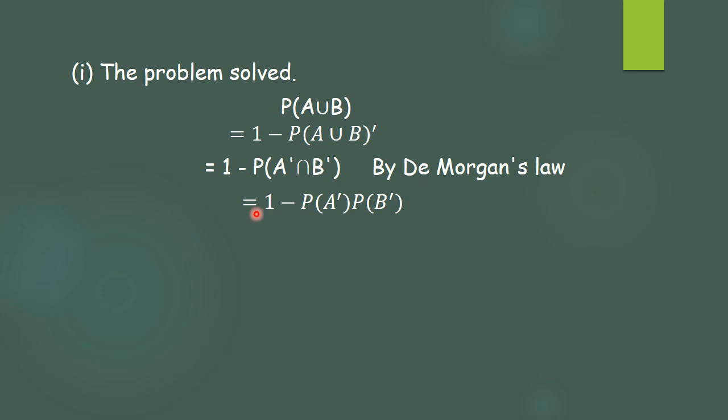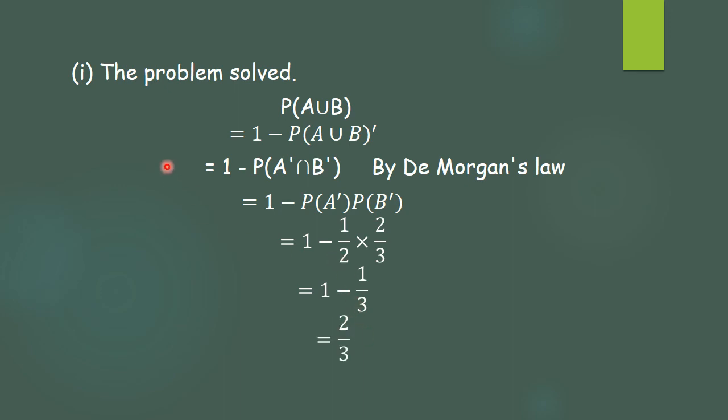For that we have calculated the probability of A complement and B complement. So it will be 1 minus half into B complement, which was 2 by 3. When we simplify, we get 1 minus 1 by 3, and that is equal to 2 by 3.